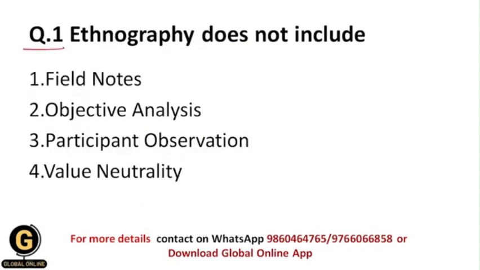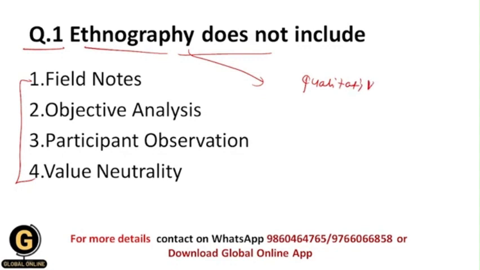Question 1 is, ethnography does not include. So from these options, which is the option which is not included in ethnography? Basically students, ethnography is qualitative research, because within the ethnography method we study the culture of a specific community or society. As well we study about the behaviors of the participants, how they behave, what their characteristics are within a community, what the cultures of the community or society are.